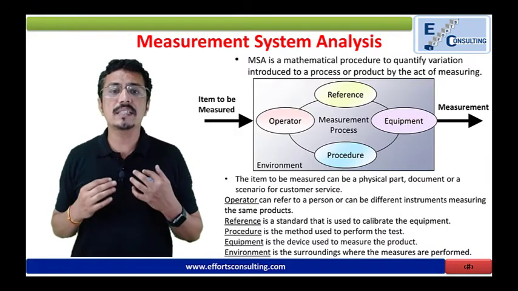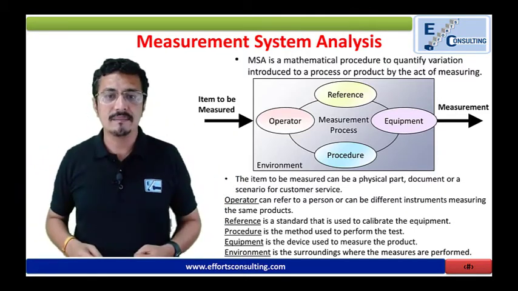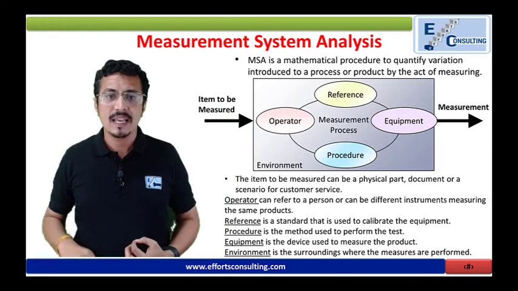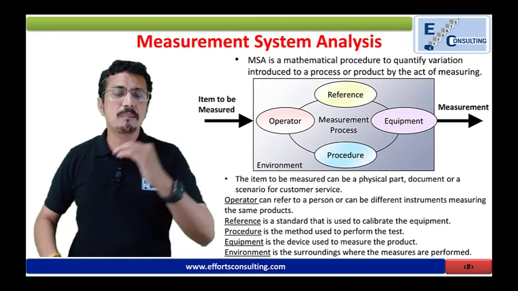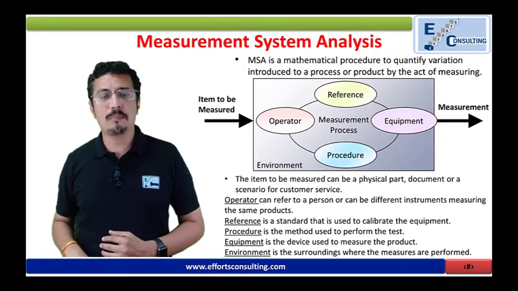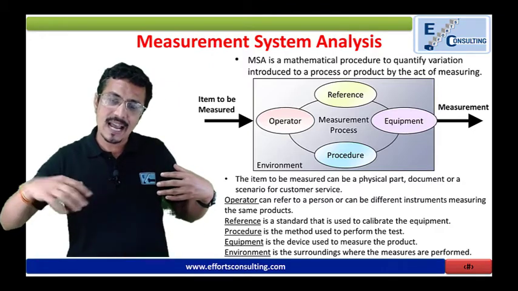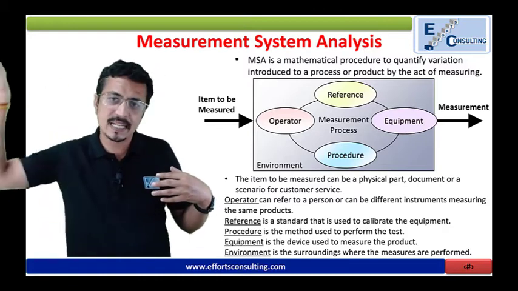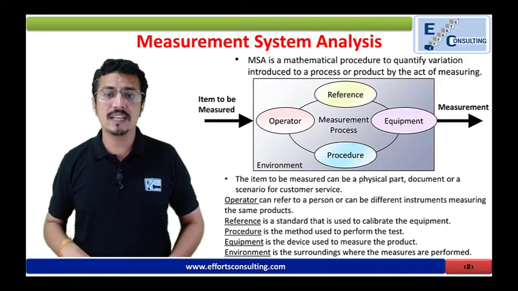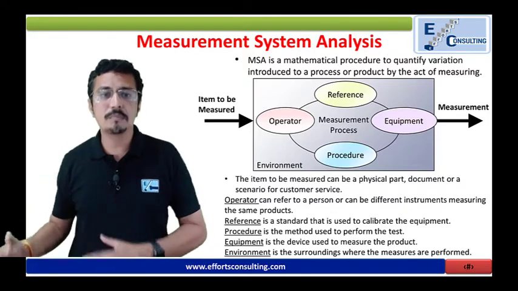MSA is the mathematical process to quantify variation introduced to a process or product by the act of measuring. What do you mean by that? Your system is working in a specific environment, and you have your operator, procedure, equipment and references impacting your processes and your output. So the environment and all these four parameters impact your output, and that is why we need to check whether we have a capable operator, the right equipment, right process, right references and right environment to carry out this particular procedure.